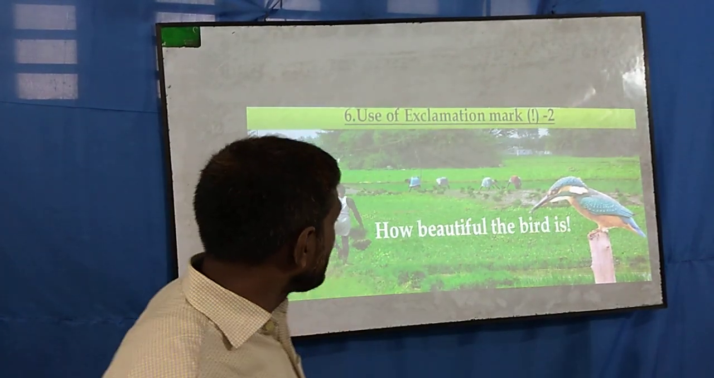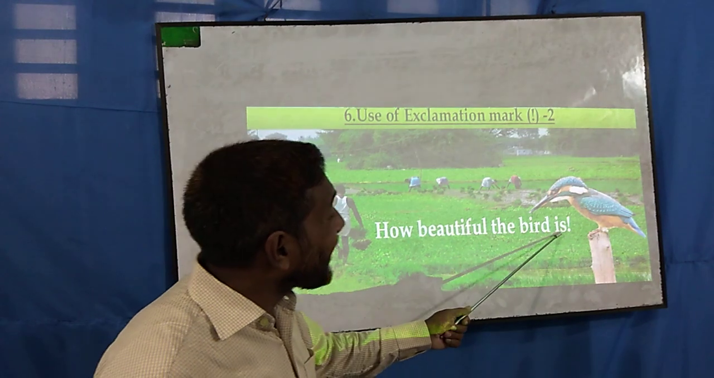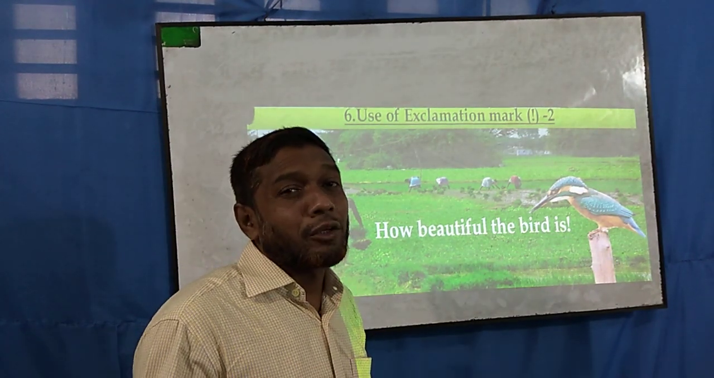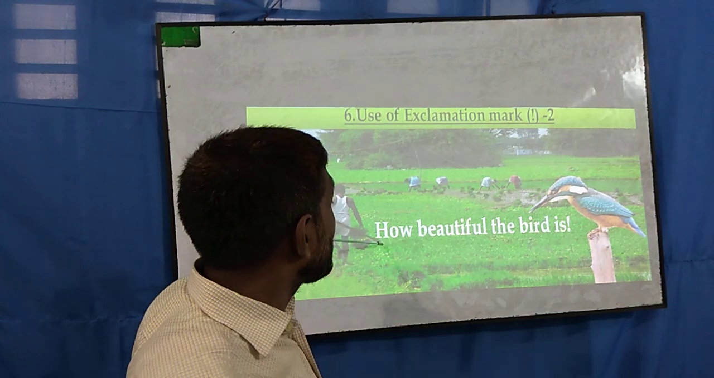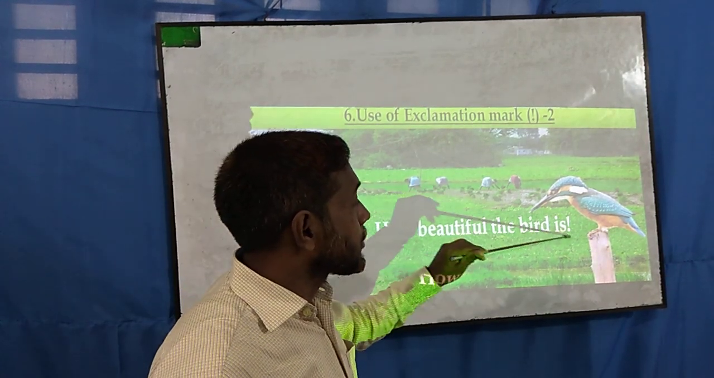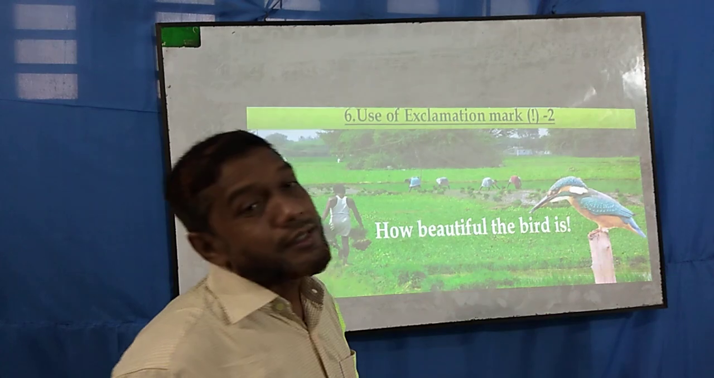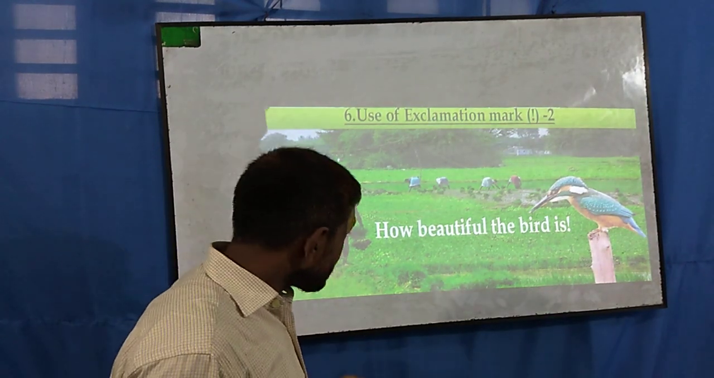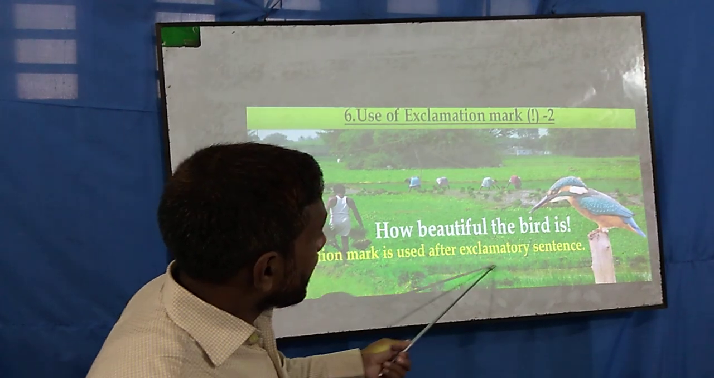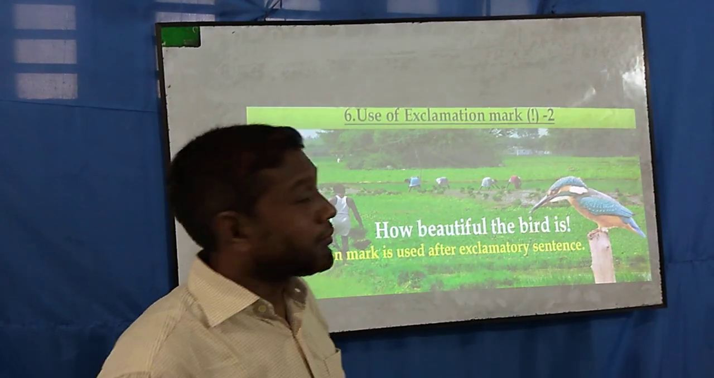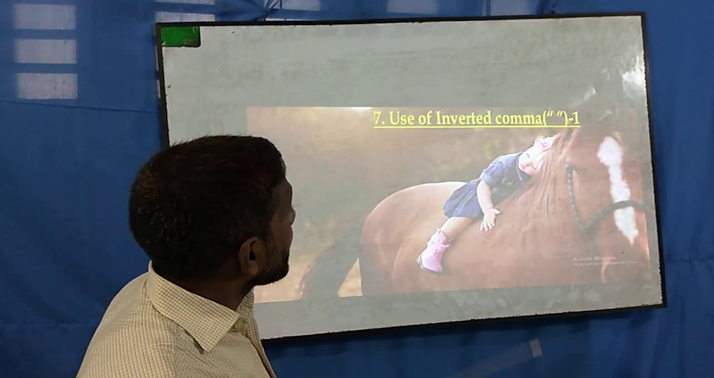Next, use of exclamation marks, rule number 2. How beautiful the bird is. Exclamation marks may be used before the sentences or before the exclamatory words, or sometimes they may be used after the exclamatory sentence. So an exclamation mark is used after an exclamatory sentence. I hope you have understood.